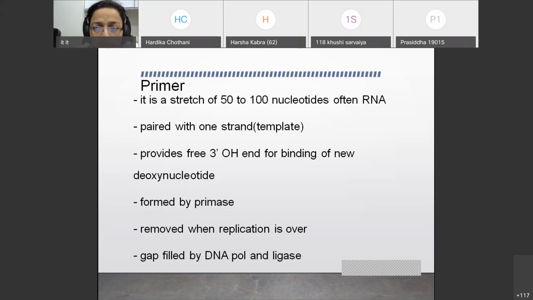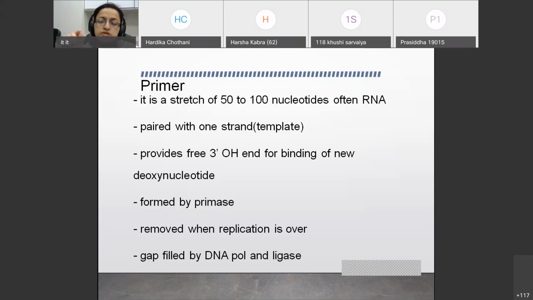So on the 3' end of the primer, new nucleotides are going to bind, so that a new DNA strand will be generated. Remember this thing. It is formed by an enzyme called primase, and once the replication is over, this primer will be removed, and the gap will be filled by DNA polymerase and DNA ligase.